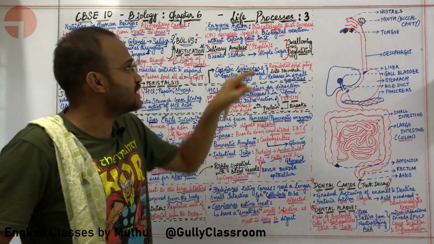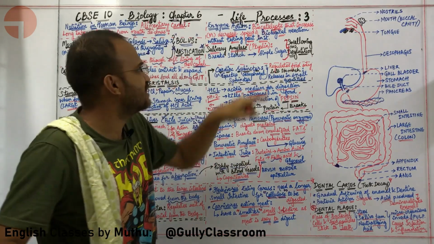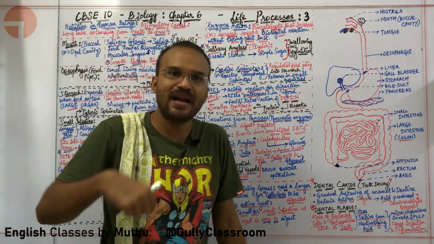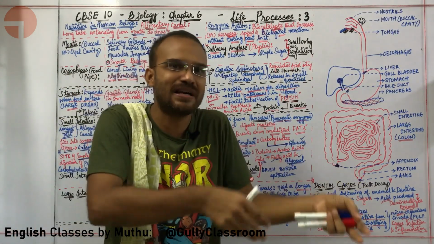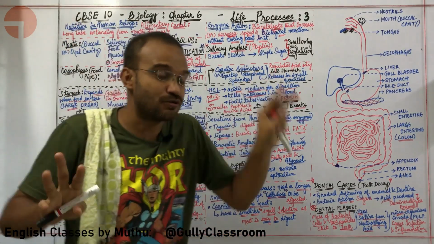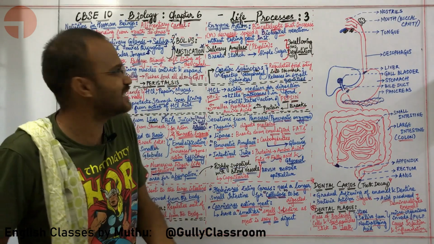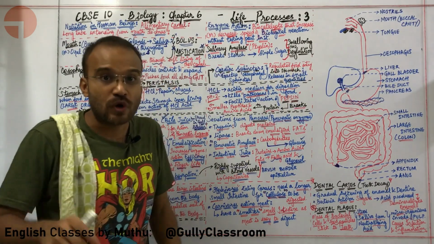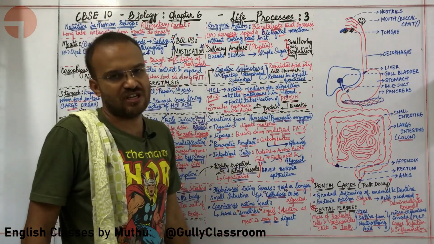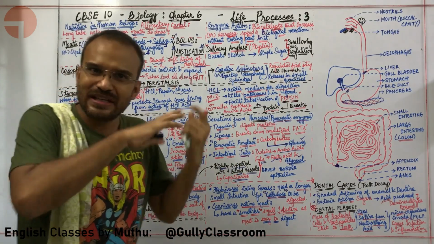So enzymes are biological catalysts. They are catalysts who work inside the body. Biological catalysts that increase or decrease the speed of a biological reaction without actually participating in the reaction. The biocatalyst, which speeds up or slows down a biological reaction without actually participating in the reaction, is called an enzyme. So the food is broken down with the help of enzyme action. Are you comfortable with what is enzymes?